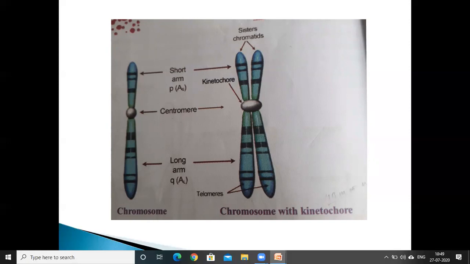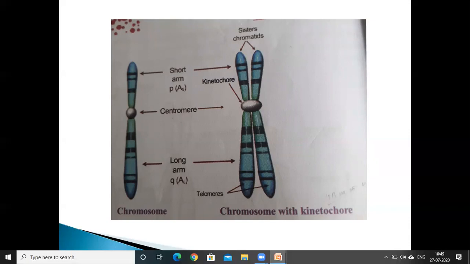The next part of the chromosome is the centromere. Each chromosome consists of two sister chromatids, and these are joined or connected at the centromere.